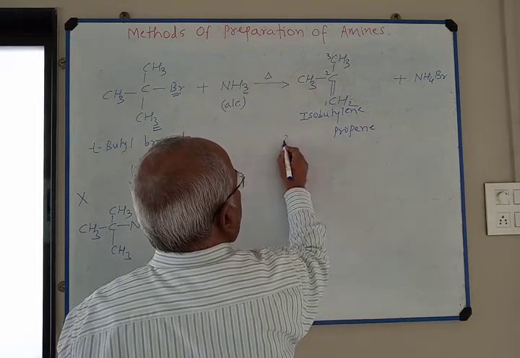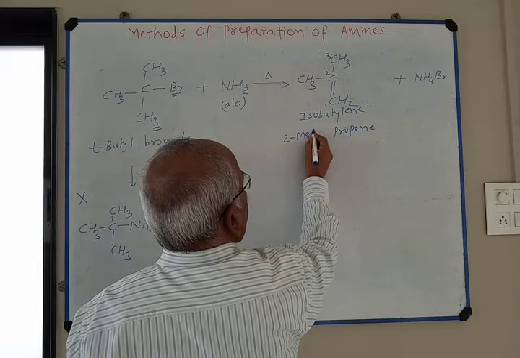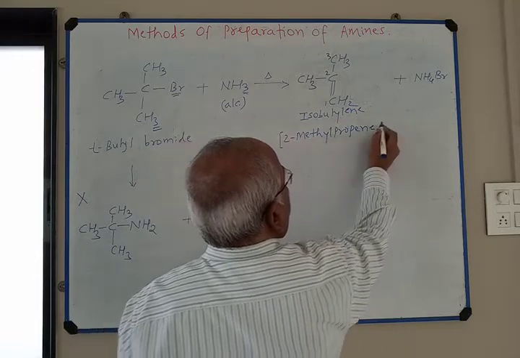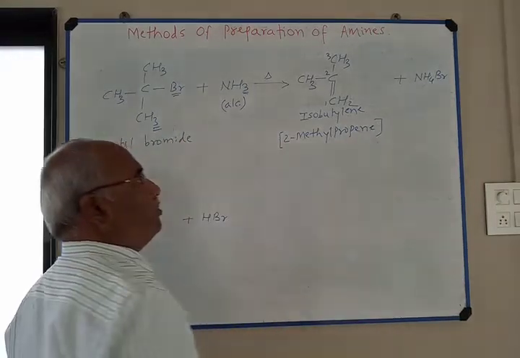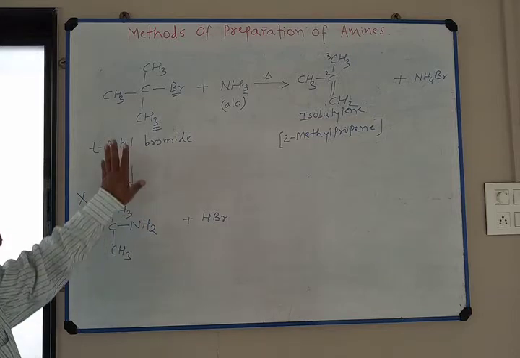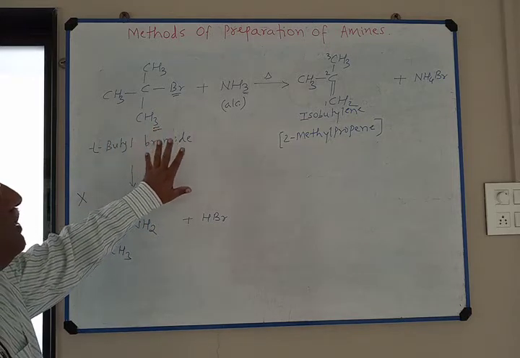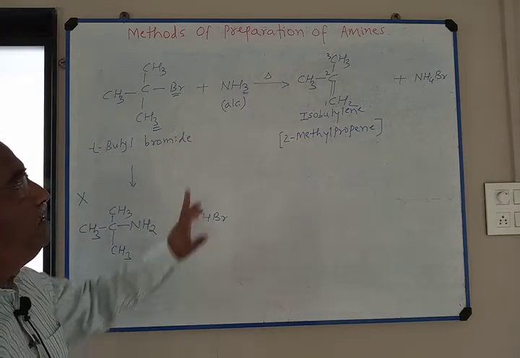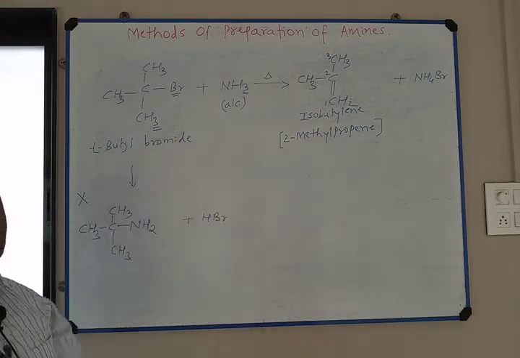At 2 position methyl group is present, therefore 2-methyl propene is the IUPAC name of this compound. Remember, this type of reaction takes place when tertiary butyl bromide is heated with alcoholic ammonia.